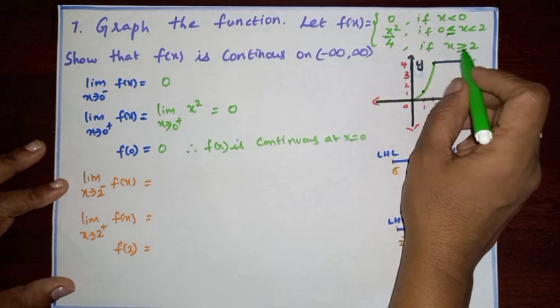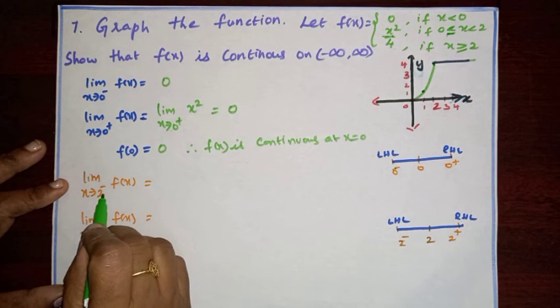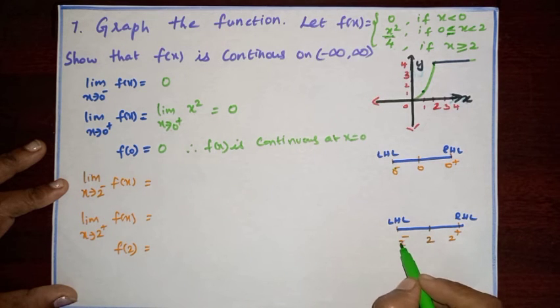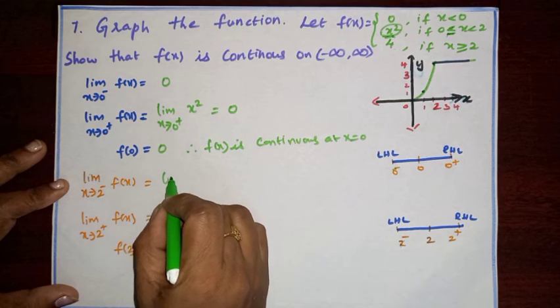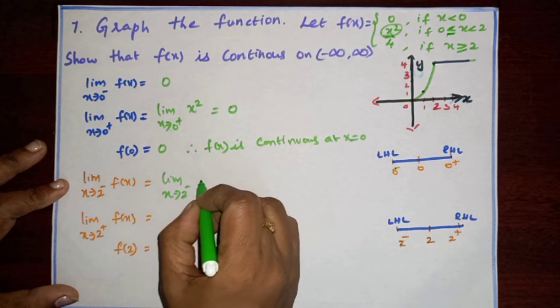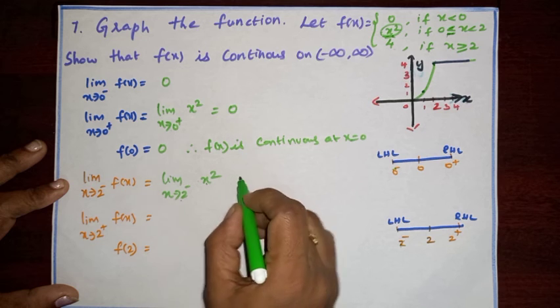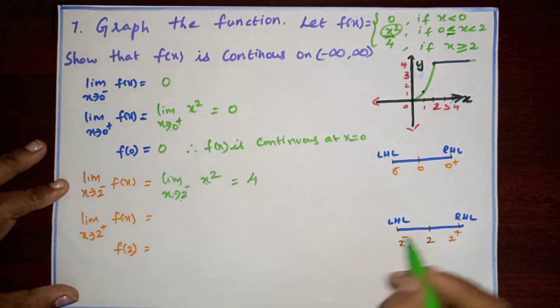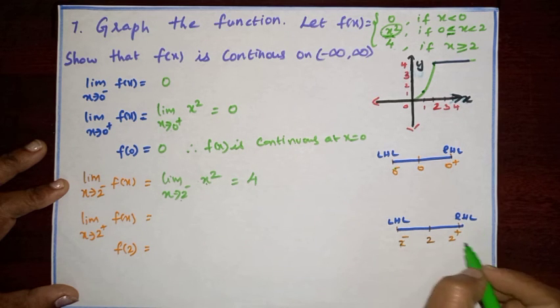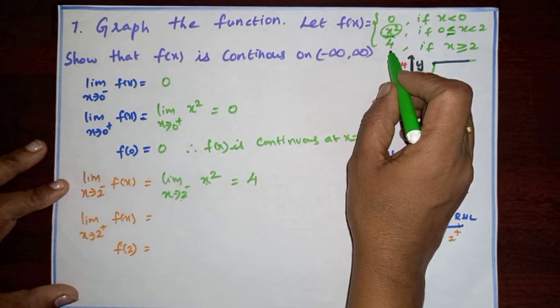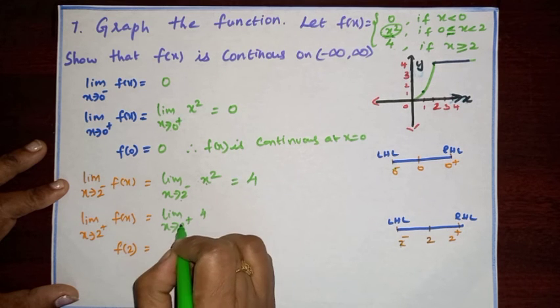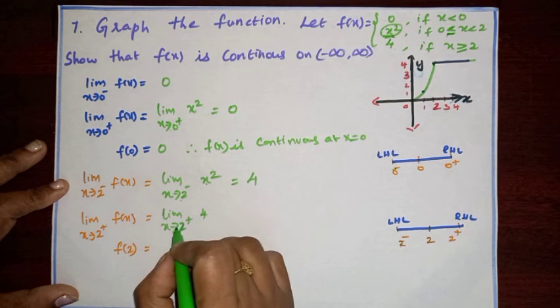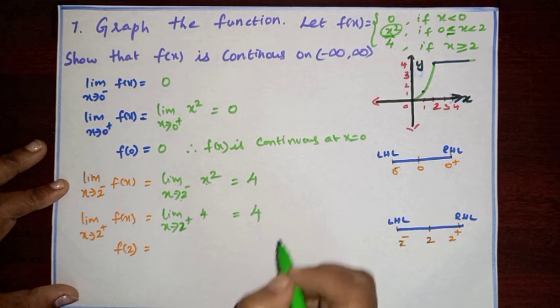Now, next one at 2. Limit x tends to 2 negative f of x: 2 negative is the left hand limit, less than 2, which is x square. Limit x tends to 2 negative x square. Substitute in the place of x as 2. 2 square is 4. For 2 plus, the right hand limit, greater than 2 is 4. Limit x tends to 2 plus 4. Since we have only 4, we cannot substitute the x value, so it is equal to 4.